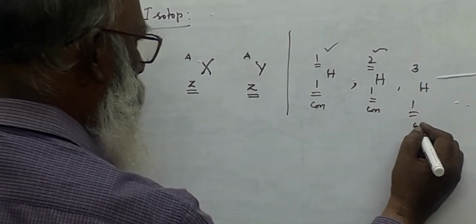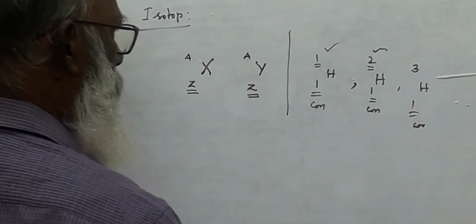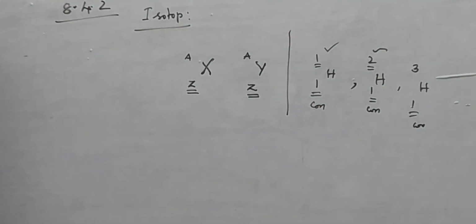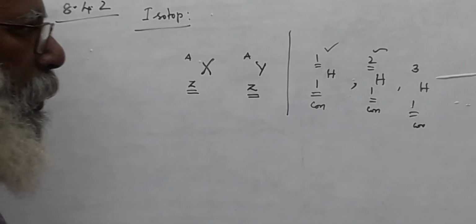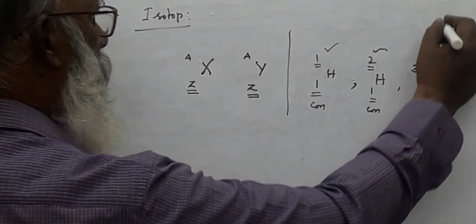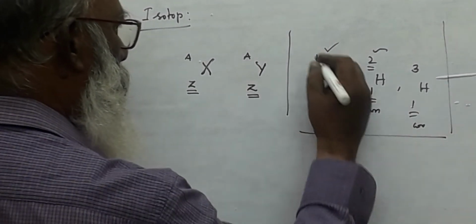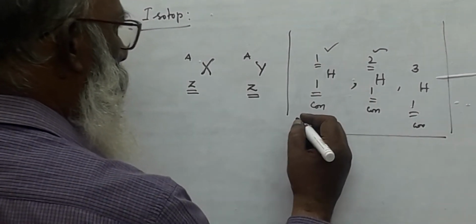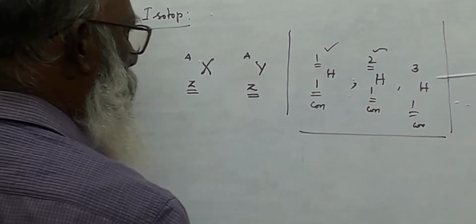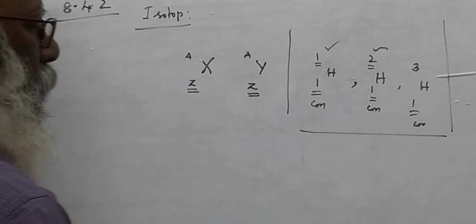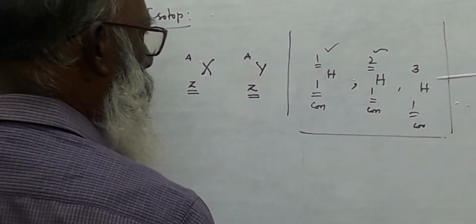This is also constant. Constant means for isotopes of hydrogen, there are 3 isotopes. For element to element, the number of isotopes may be varied. When we consider about hydrogen atom, there will be only 3 isotopes. 1H1, that is called hydrogen. Second one, 1H2, that is called deuterium. 1H3, that is called tritium.